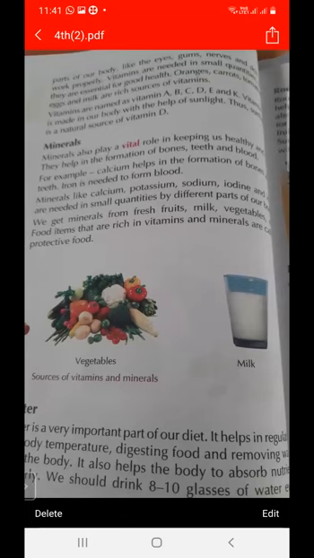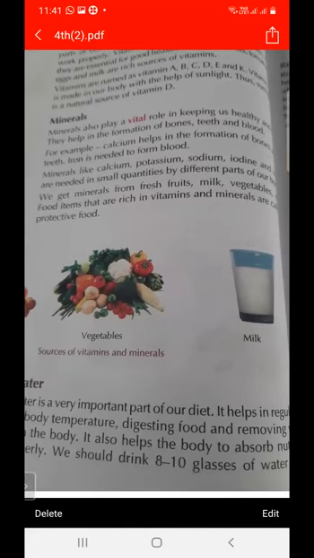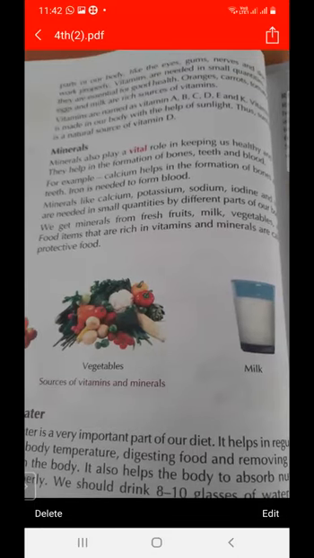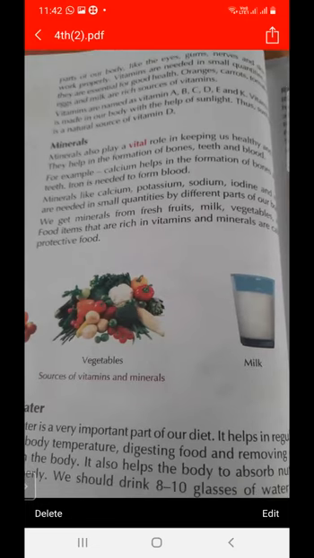So these are the minerals. And what are the functions of minerals? They help in the formation of bones, teeth, and blood. Calcium helps in the formation of bones, and iron is needed to form blood. So what are the types of minerals? Calcium, potassium, sodium, and iodine. And these minerals are required in very small quantity.